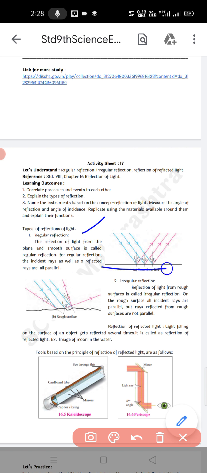Here you can see the surface of the object is very smooth and regular. There is no irregularity there. That's why incident rays as well as reflected rays are parallel. Here are three incident rays, and when they get reflected, all the rays are parallel in nature.